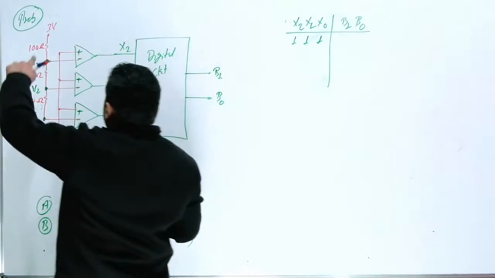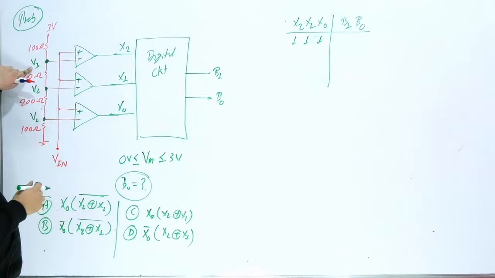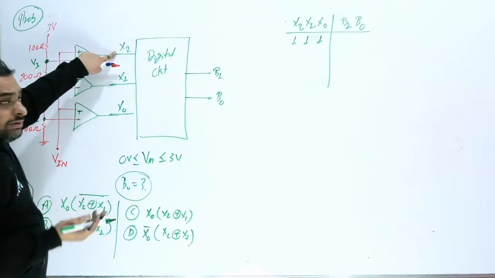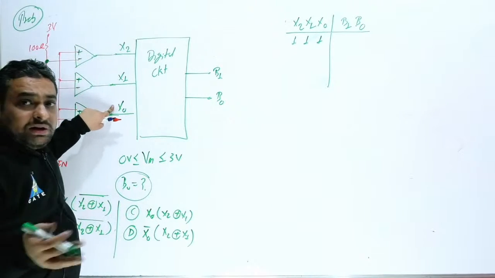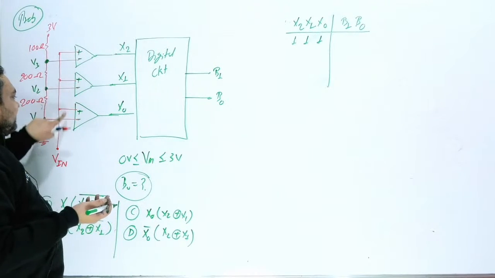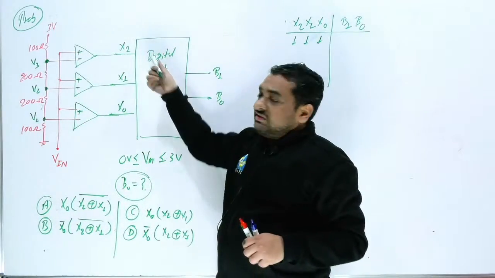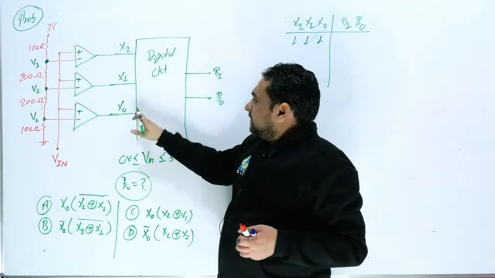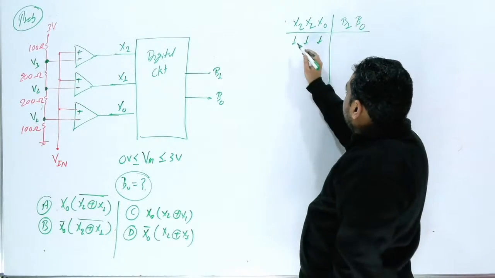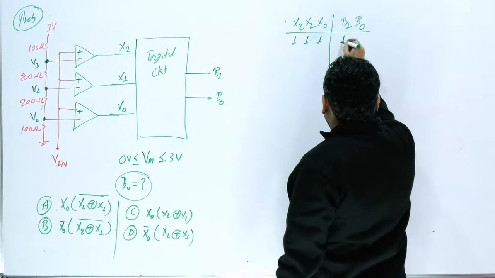Suppose for example this is 3 volt and your input voltage is 2.5 volt. If 2.5 volt is more than V3, then definitely it is more than V2 and more than V1. So if x2 is 1, then 100% x1 and x0 will both be 1, because this input voltage will be more than these, and the others are less. If the MSB is 1, then all the remaining will definitely be 1. So in this case B1 B0 will be 1 1.